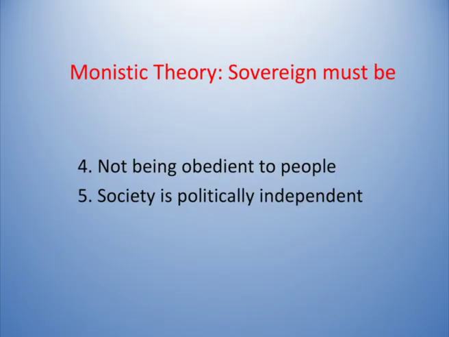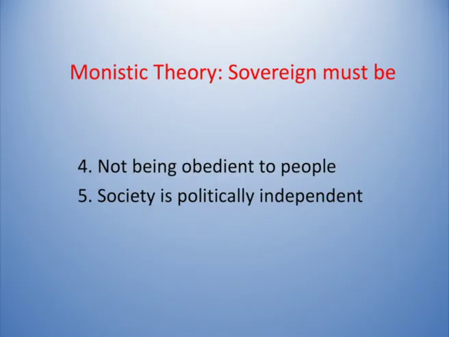This is an important characteristic according to John Austin. So, if the king wants to show obedience, it is okay. If the king does not want to show obedience to the people, it is accepted. That means the king need not show any obedience to the people. And that kind of society where all these qualities are there for the sovereign is called a politically independent society with a sovereign.